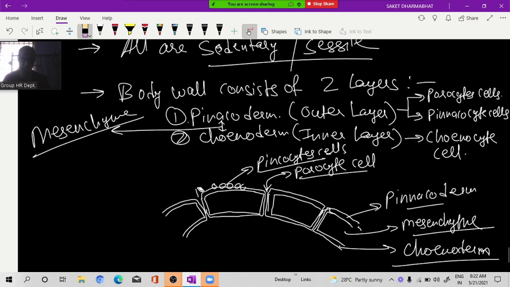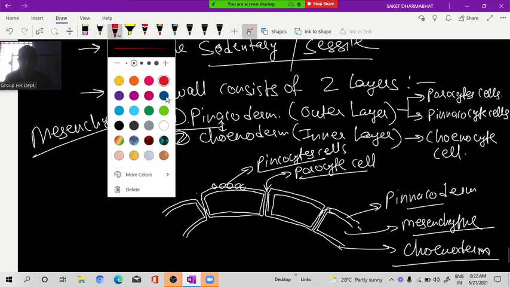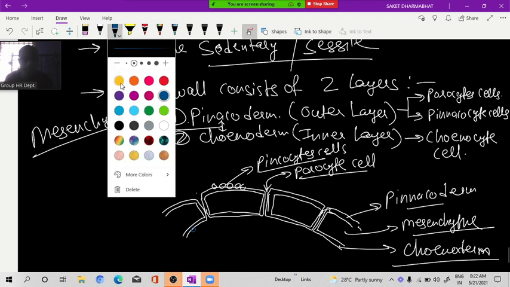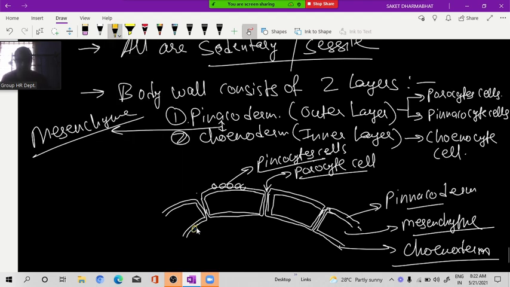We will study it afterward. Right now, porocytes only we will see. Now in the choanoderm, here also some cells are there.